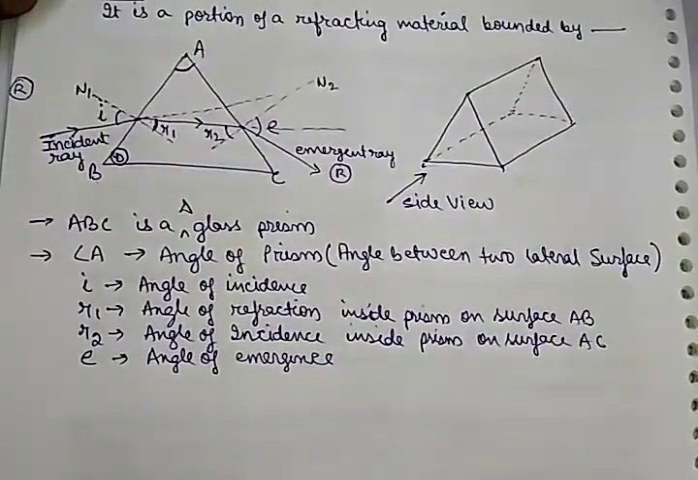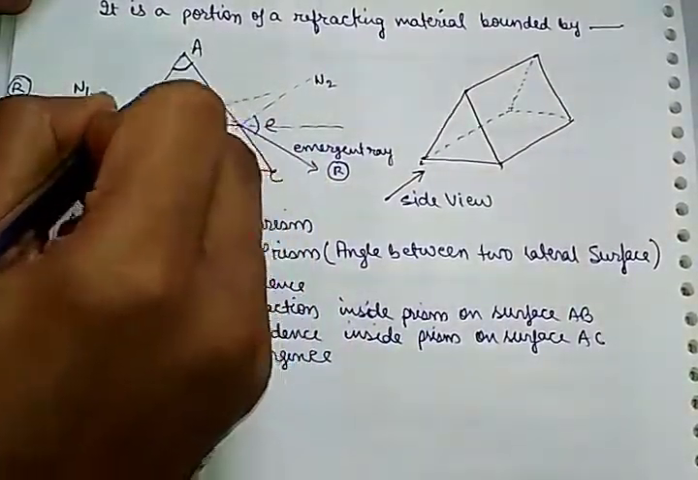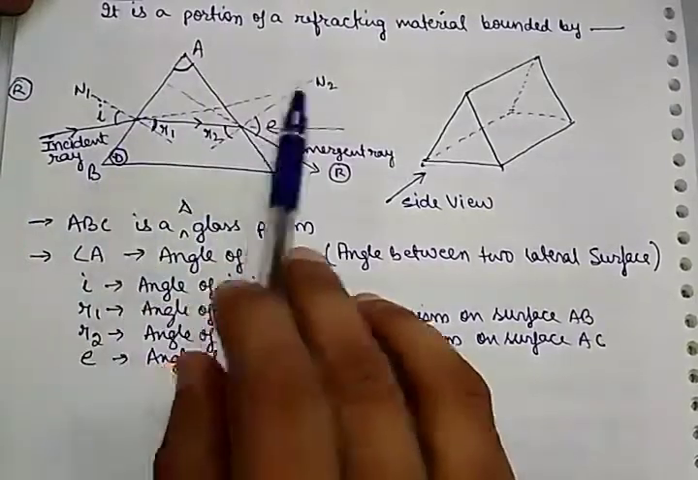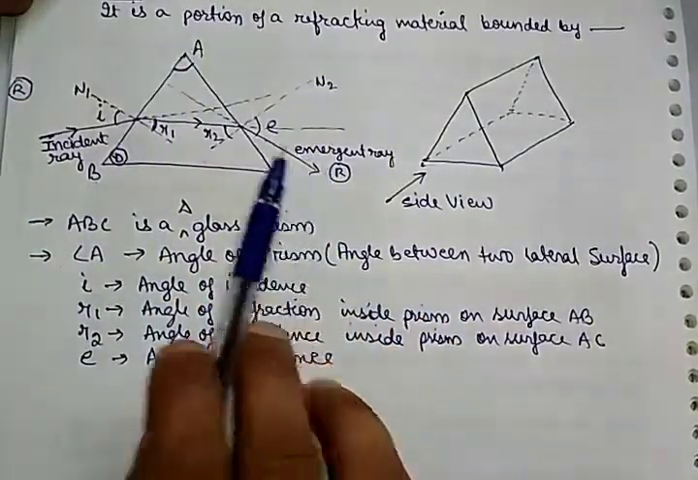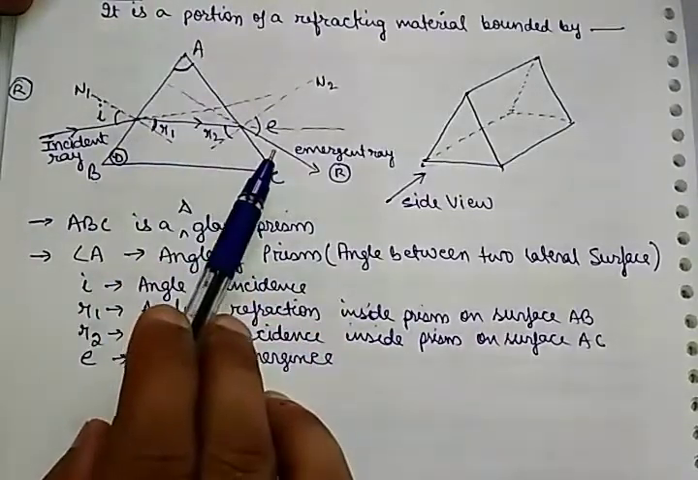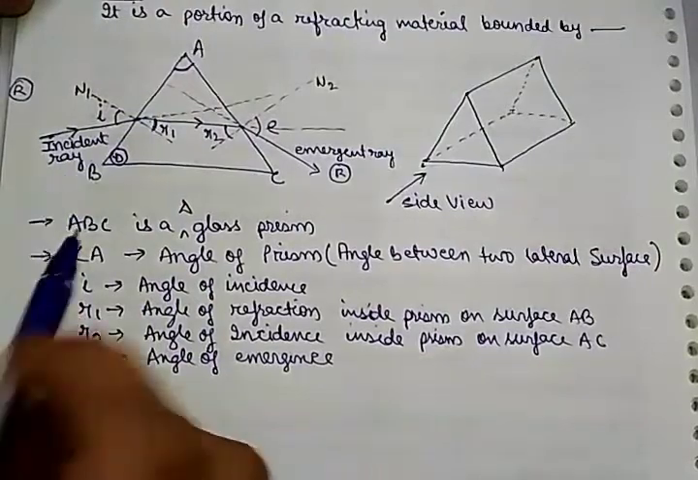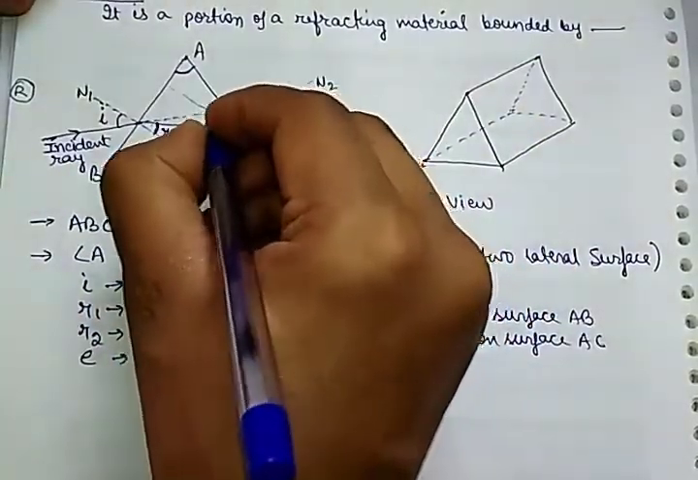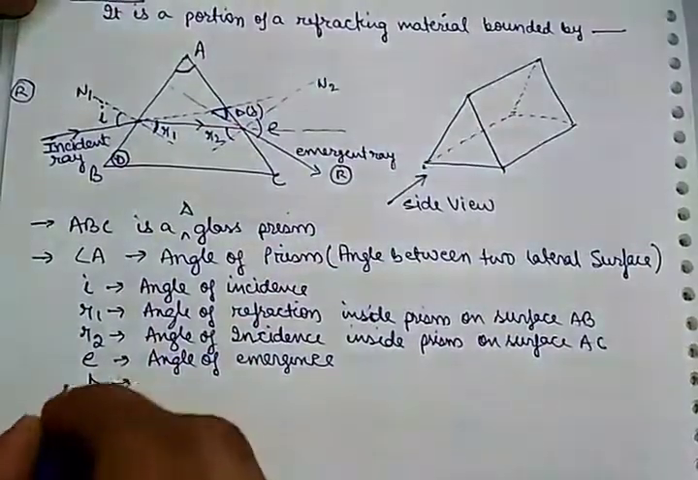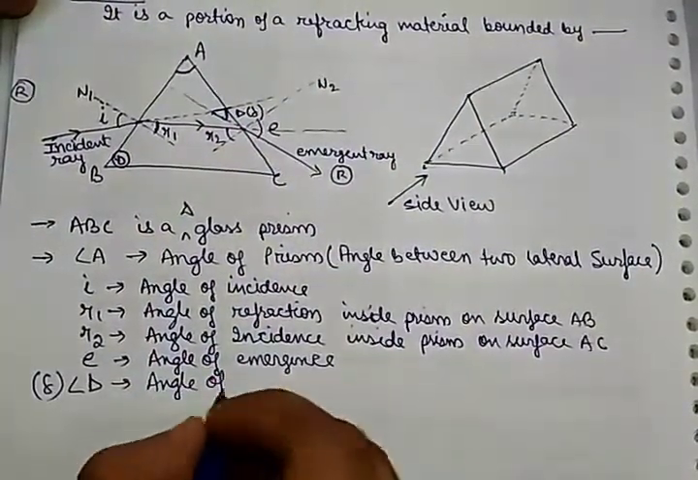When we extend the emergent ray backward, it will meet the extended incident ray, the original path. हम emergent ray को backward direction में जब extend करेंगे तो ये incident ray से meet करेगा, और जहाँ पर ये meet करेगा, this angle will be angle D, or you can write delta. I am writing here angle D or delta. This is the angle of deviation.